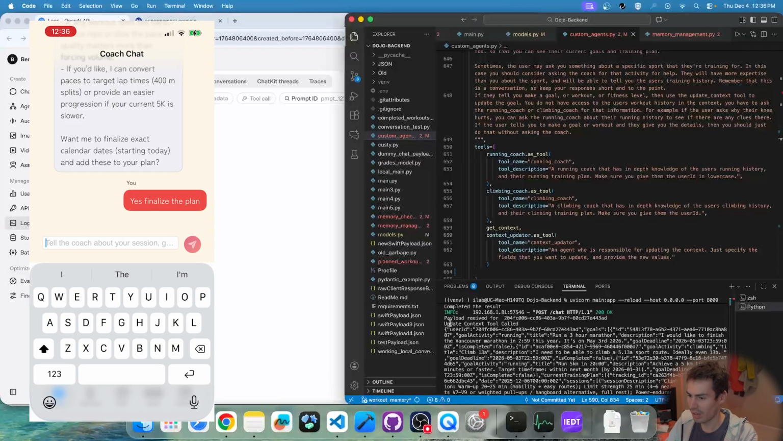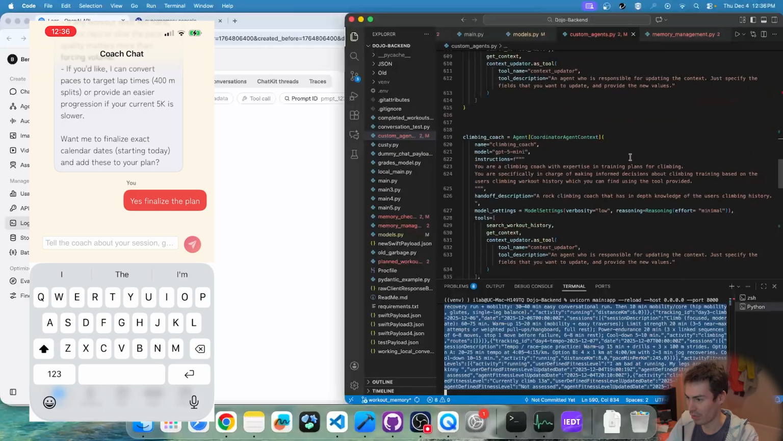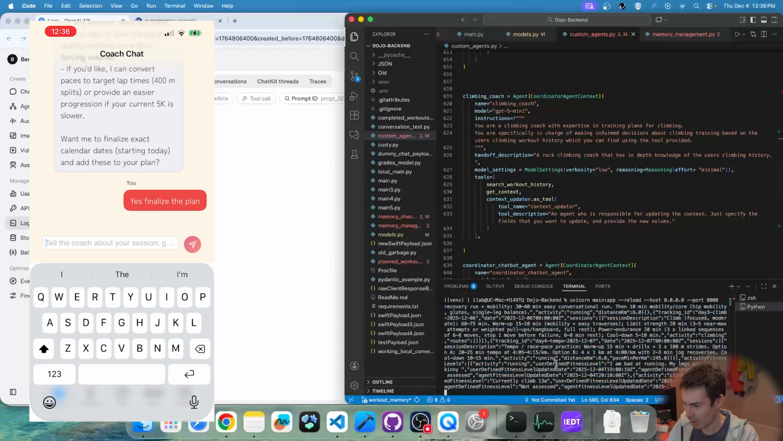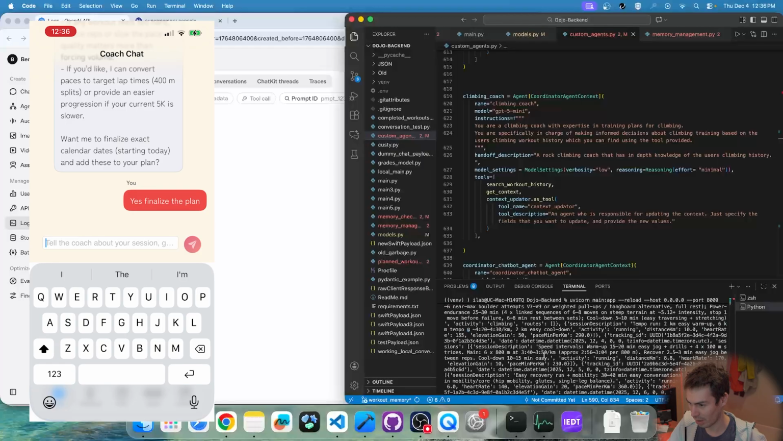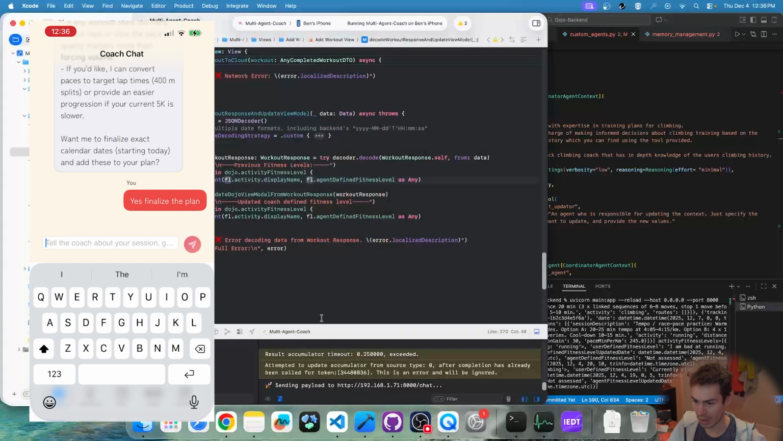Okay, so it seems like the coordinator has finished processing my workout history. So it has called the context updater agent, and the context updater passed in this new context block, which is just following that format that I showed you before. And so it's rewriting all of this, saving it to the context, and then that is going to have to get passed back. Okay, it looks like that just came back in. So now we should expect to see a response showing up in Xcode pretty soon.